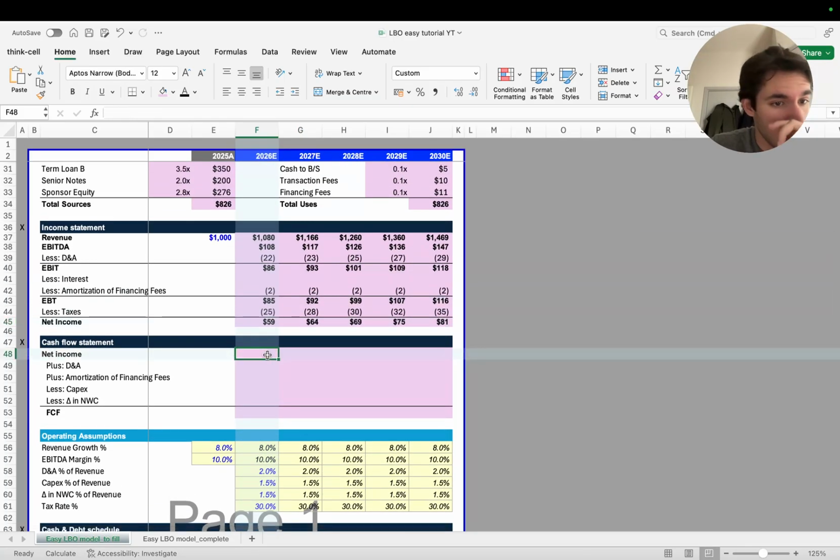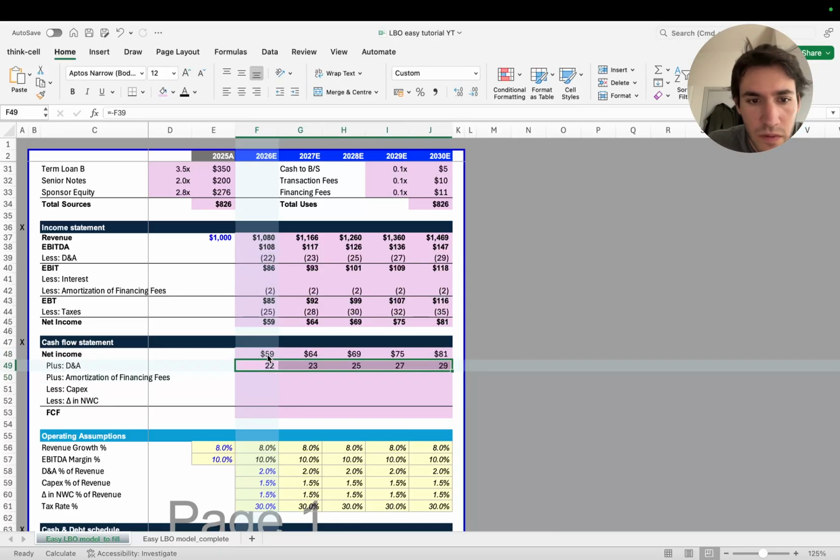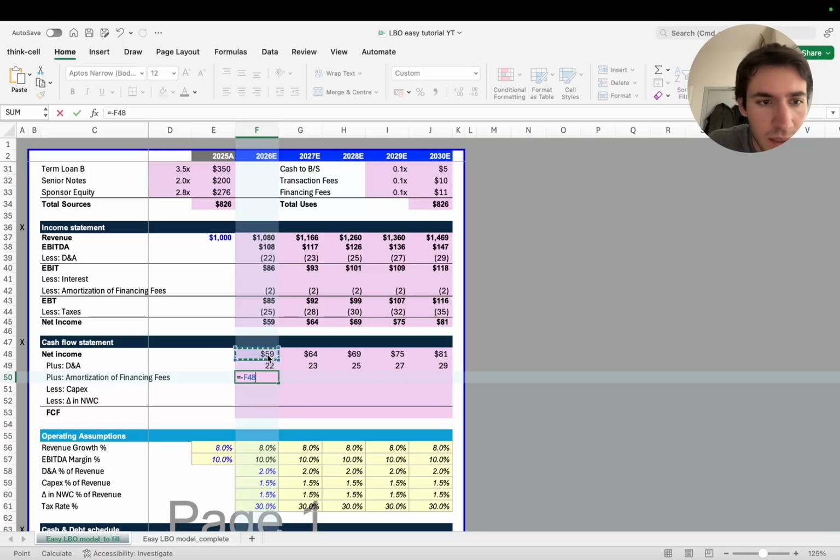So this is the income statement. Now the cash flow statement. The cash flow statement is always built in the same way. You start with net income, you add back all of the non-cash expenses, in this case depreciation, amortization, but also the amortization on financing fees. Then you deduct the capex, and then you deduct the increase in net working capital. Okay, so you start with this. You add back depreciation, amortization. You add back the amortization of financing fees.